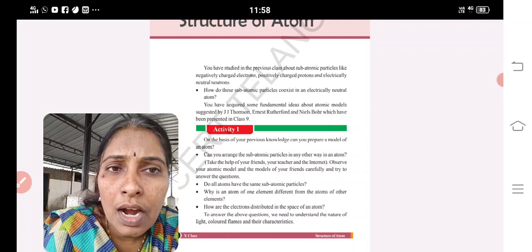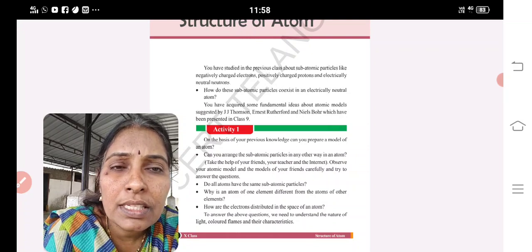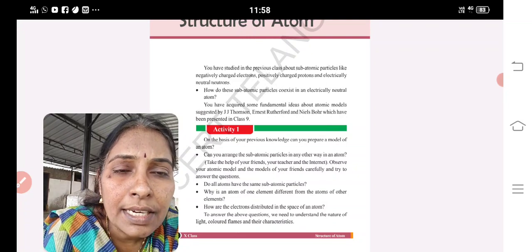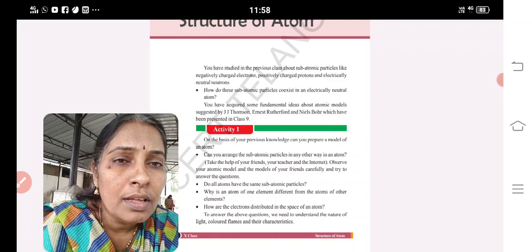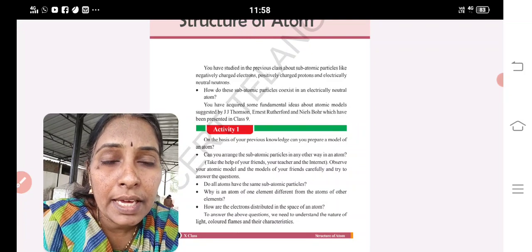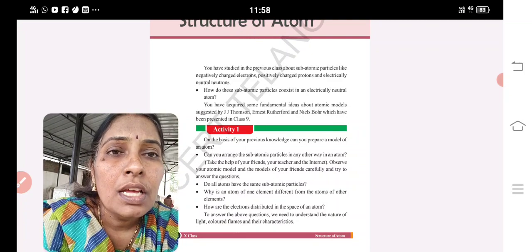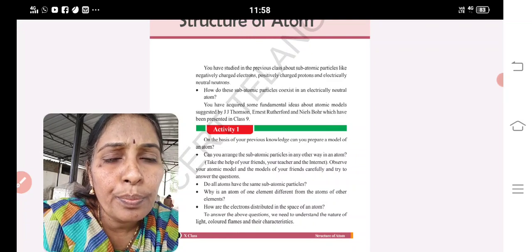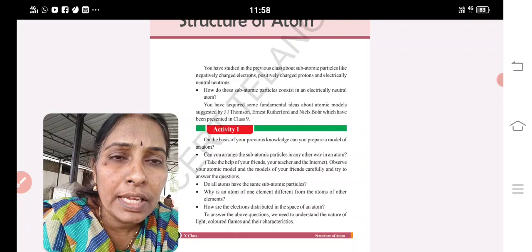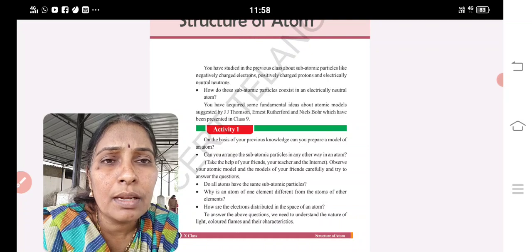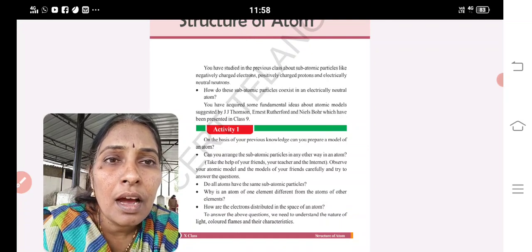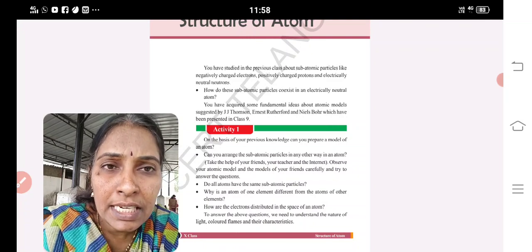Next, Hund's rule. Pairing of electrons takes place after filling one electron in each degenerate orbital. Such a rule is said to be Hund's rule. For example, Px1, Py1, Pz1. Instead of writing 1, 1, you might write Px2, Py2, but that is the wrong way of filling the electrons. One electron should be filled first, then only pairing takes place. That is given by Hund.